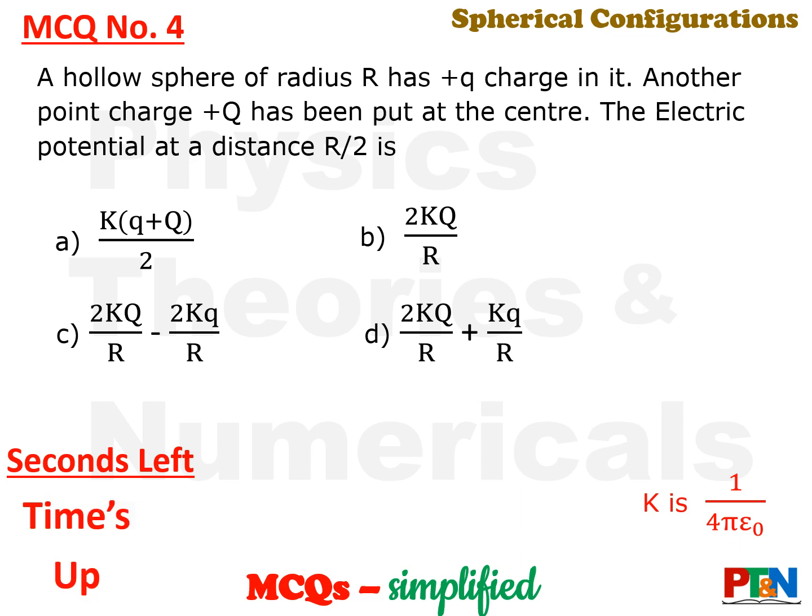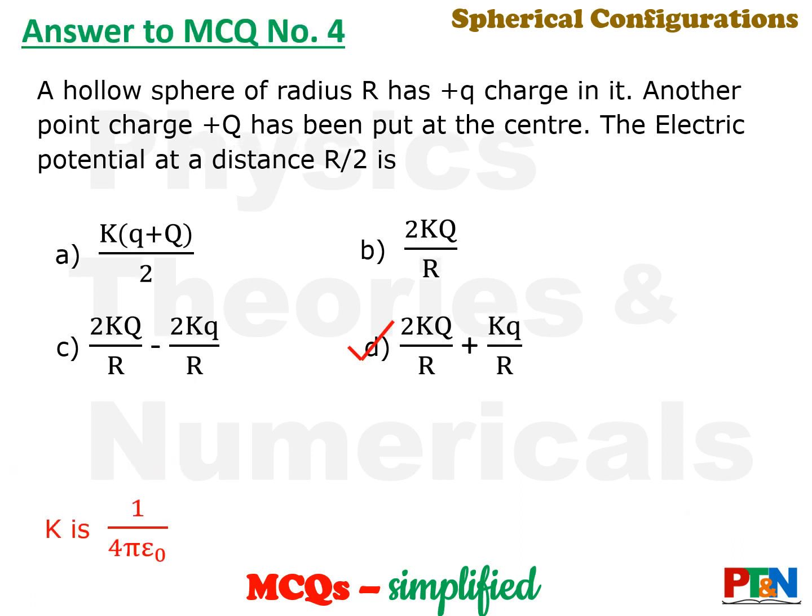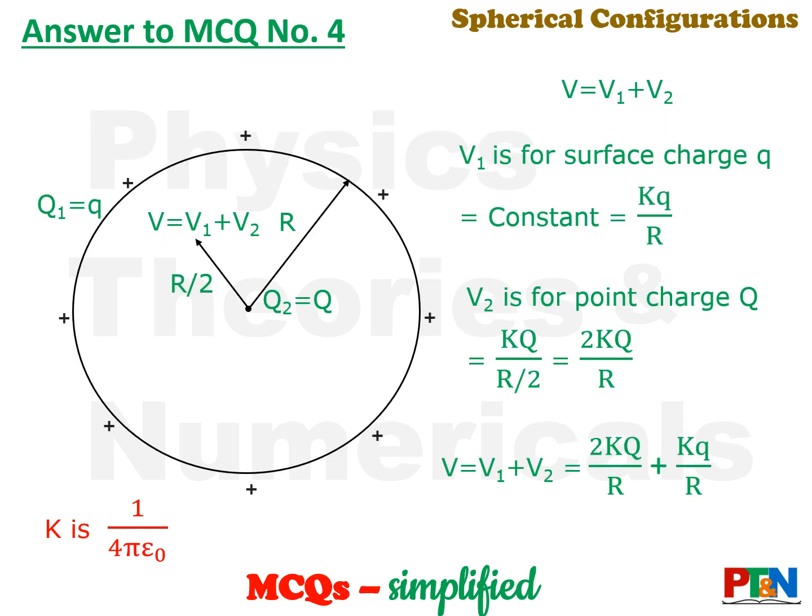Time's up. Let's see the answer. The answer is option D. Let's understand the calculation. You have got two charges here. One charge on the sphere, another is at the center. So Q1 is on the sphere, that is small q, and Q2, that is capital Q, is at the center.